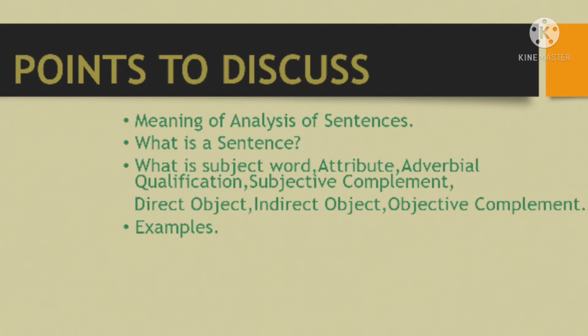Before we start today's topic, let us discuss what all we are going to learn. First, we are going to learn what is a sentence. Next, what is analysis of sentence. And we are also going to learn a few terms like subject word, adverbial qualification, attribute, subjective case, direct object, indirect object, and objective case with examples. Shall we start today's topic?